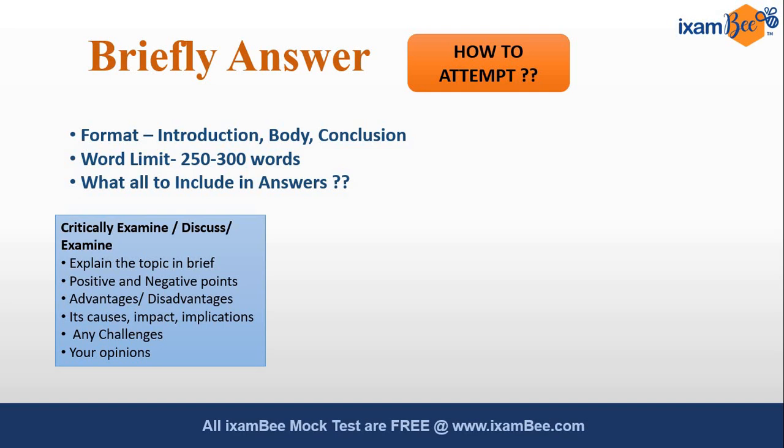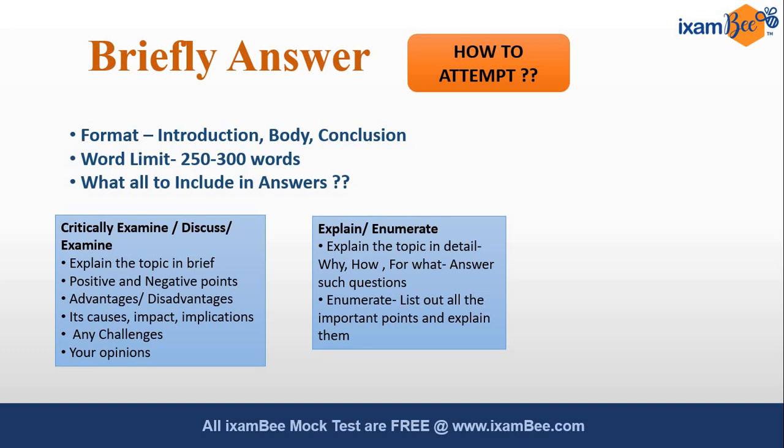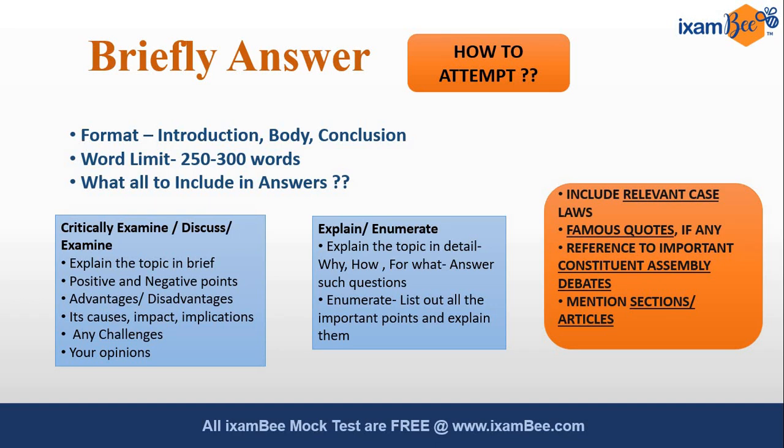The second type of questions are explain or enumerate the topic. Whenever you are explaining the topic in detail, frame your answer in such a way that you are able to answer the questions while reading the answer as to why, how and what are these topics related to. Whenever you are answering a question relating to enumeration, list out all the important points and explain them. You need to keep in mind that while framing your answer, you must include relevant case laws, famous quotes if any, reference to important constituent assembly debates, and also mention sections and articles in your answer.